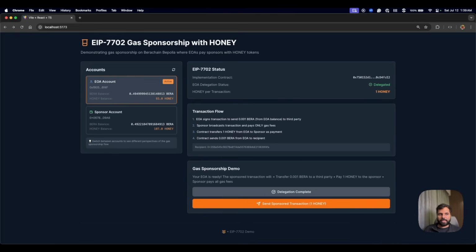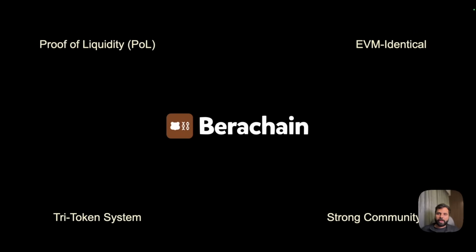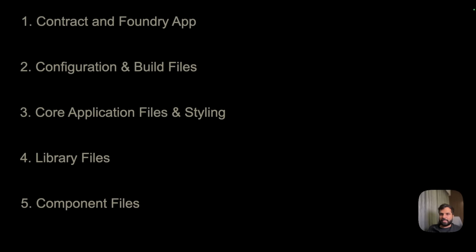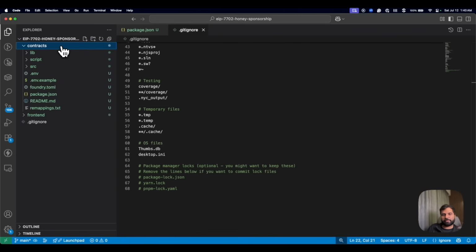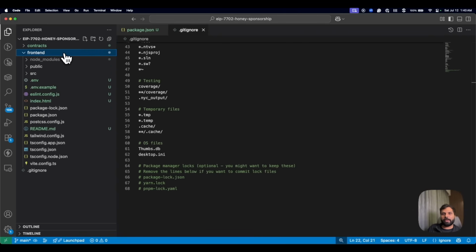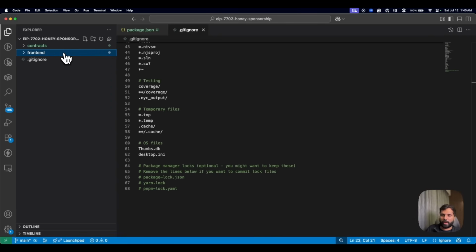So now let's understand the files of the app, where the first thing we will see is the contract and the Foundry app. We will need to create a contract to which our EOA can delegate, which means that our EOA will get that contract's ability, which will help us do the ERC20 gas sponsorship operation. So now let's look at our contract. This is how our setup would look. We will have two apps. One will be under contracts, which is a Foundry app. Another will be under frontend, which will be a React Vite TS app.